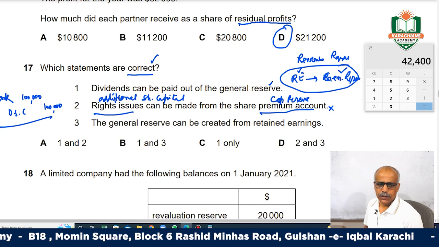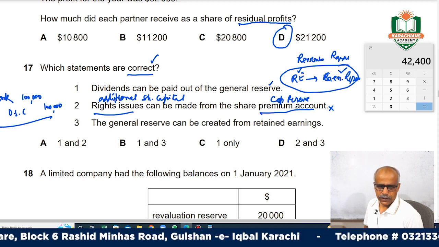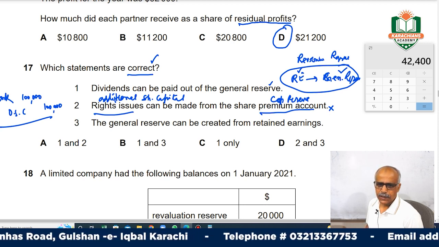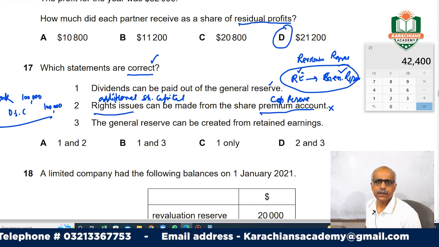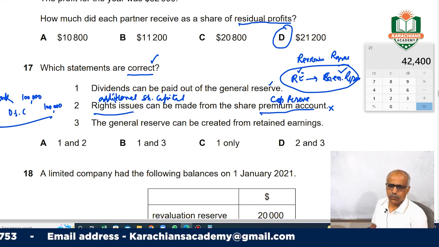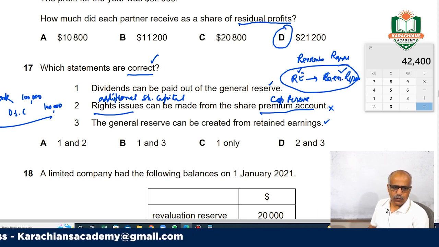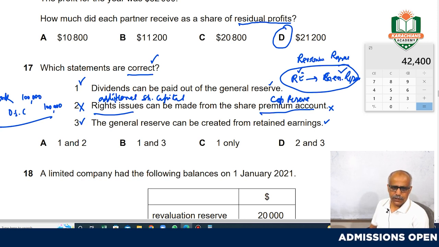What is point 3? The general reserves can be created from retained earnings. It is normal practice, we do create them, so this is also right. It means option 2 is wrong, while 1 is right and 3 is right. So 1 and 3 is B.